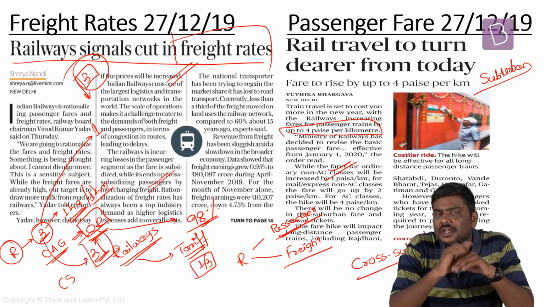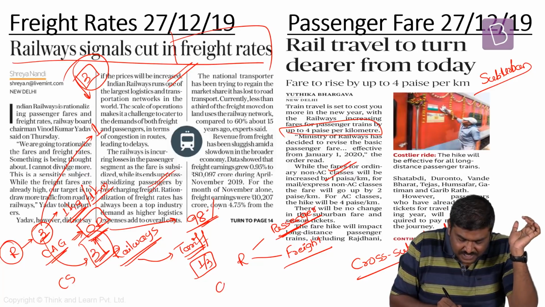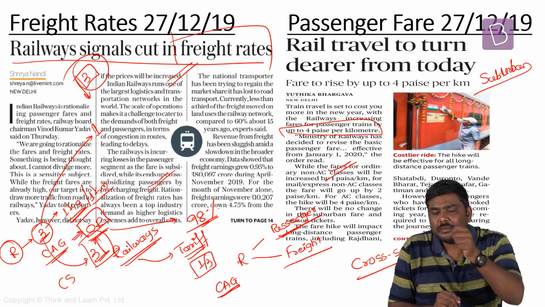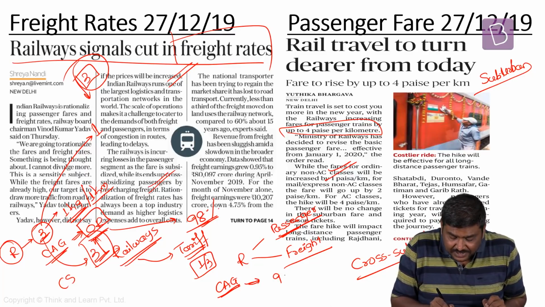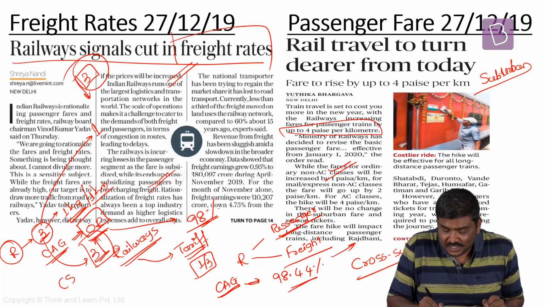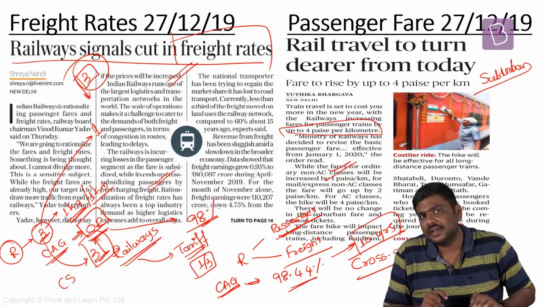Now initially I mentioned the concept called an operating ratio, and I stated that as per a CAG report which was made public very recently, the operating ratio for railways is 98.44%. And the report also says that this has been the highest in the last 10 years. Now, what is the concept of operating ratio, and what is the issue with having a higher operating ratio?